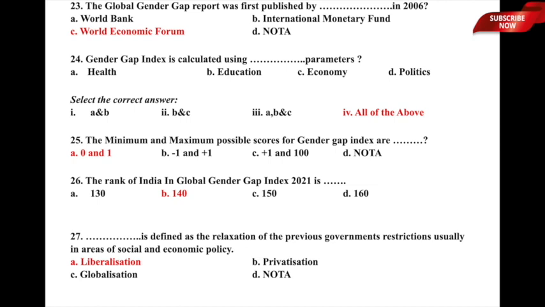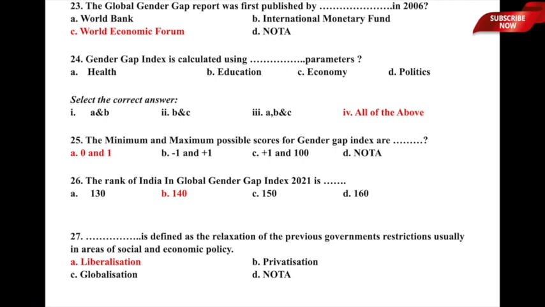Let us now move to the next one, an important definition. So please pay attention to this. Dash is defined as the relaxation of the previous government's restrictions, usually in areas of social and economic policy.